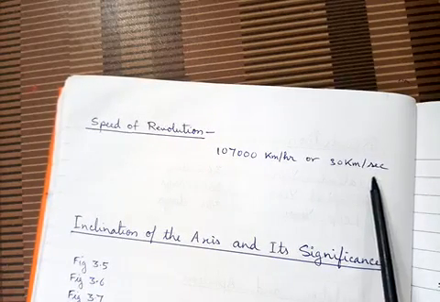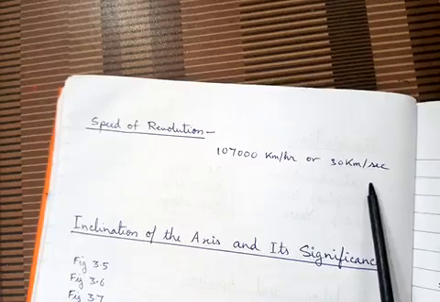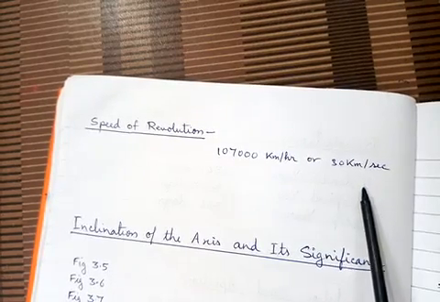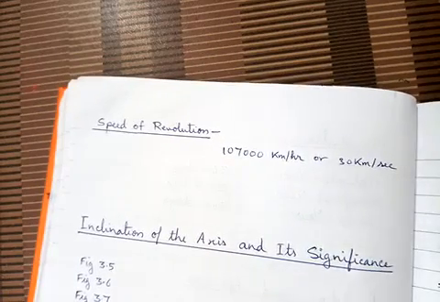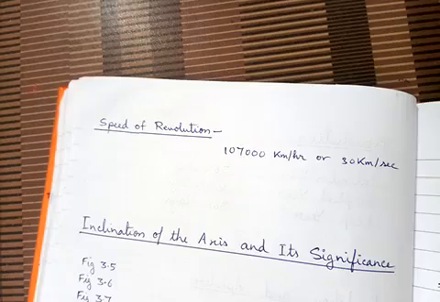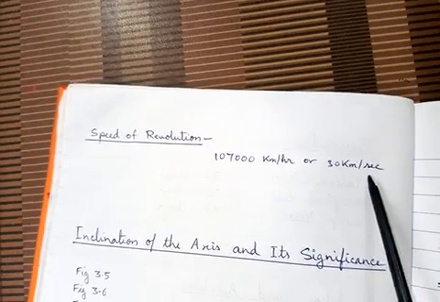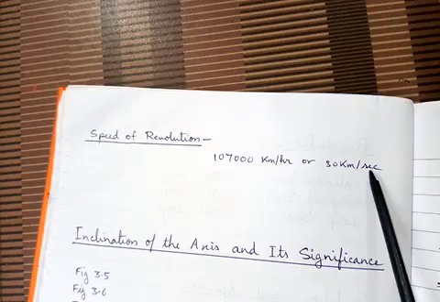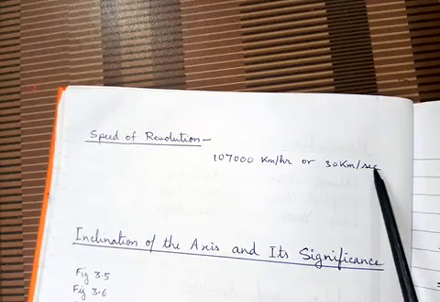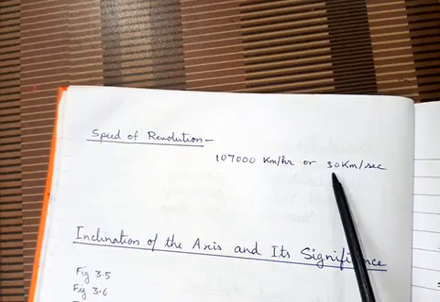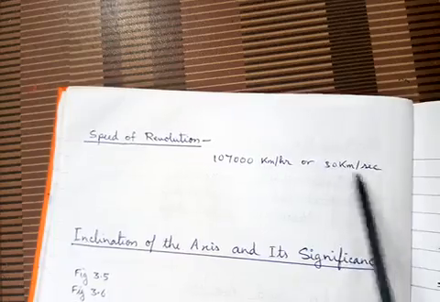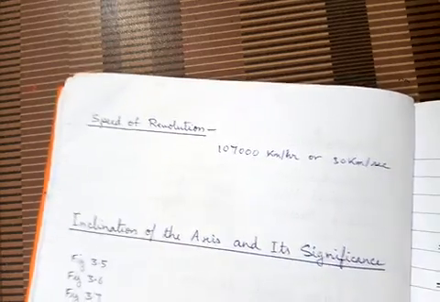So you can imagine how great the speed of the earth is. In 1 second, the earth covers 30 kilometers. So this is about the speed of revolution.